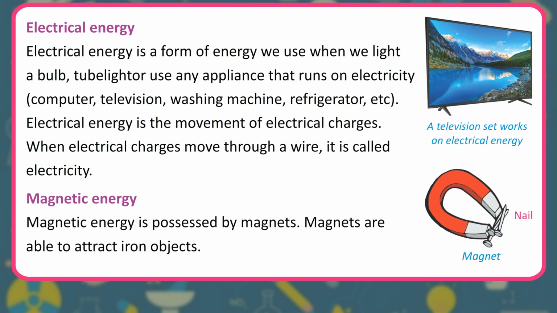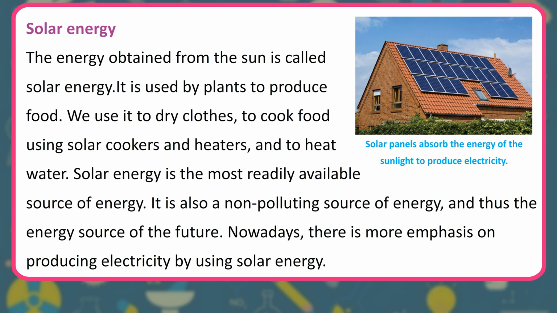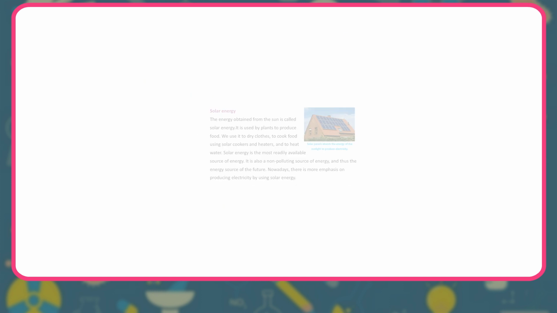Magnetic energy. Magnetic energy is possessed by magnets. Magnets are able to attract iron objects. Solar energy. The energy obtained from the sun is called solar energy. It is used by plants to produce food. We use it to dry clothes, to cook food using solar cookers and heaters, and to heat water. Solar energy is the most readily available source of energy. It is also a non-polluting source of energy, and thus the energy source of the future. Nowadays, there is more emphasis on producing electricity by using solar energy.